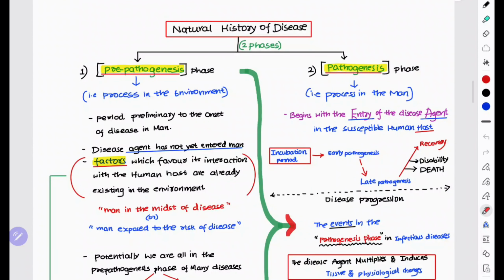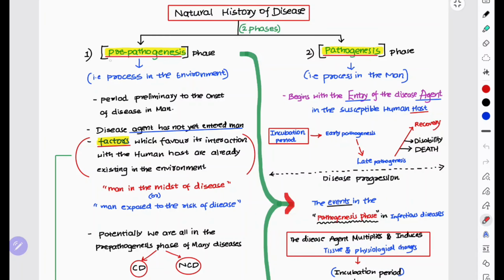So, if you see, the natural history of disease has two phases: the pre-pathogenesis phase and the pathogenesis phase. The pre-pathogenesis phase is called the process in the environment. The pathogenesis phase is the process in the man. The pre-pathogenesis phase is the period preliminary to the onset of the disease in man.